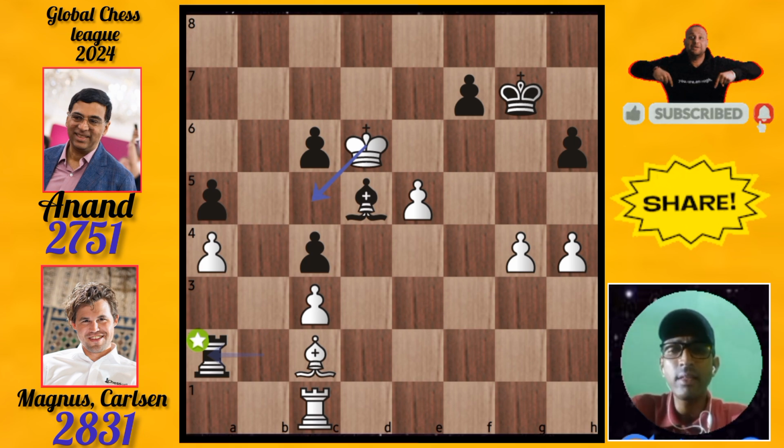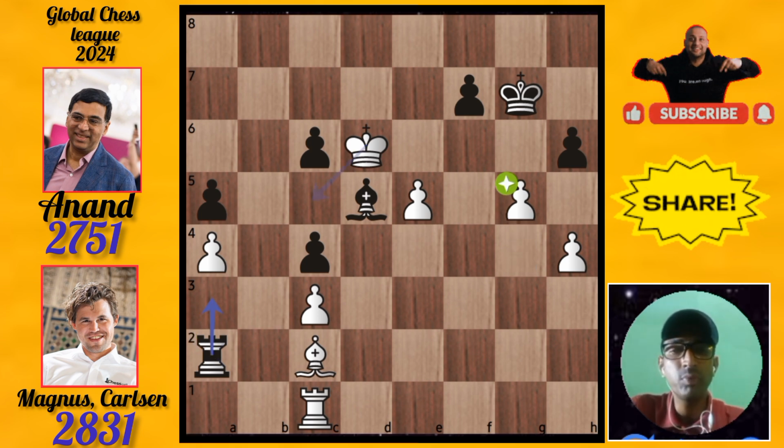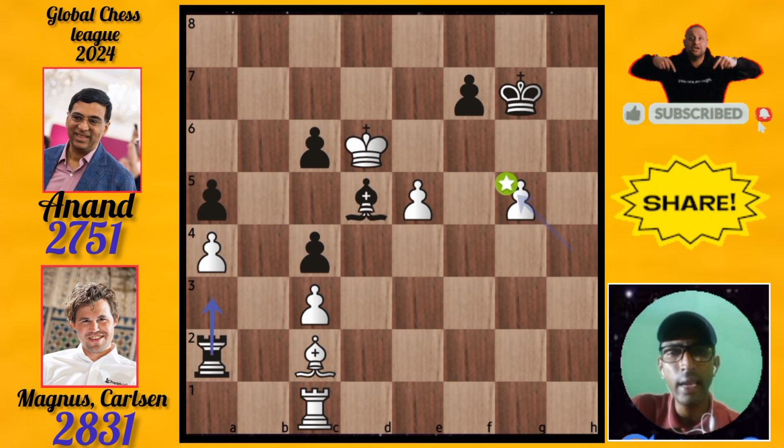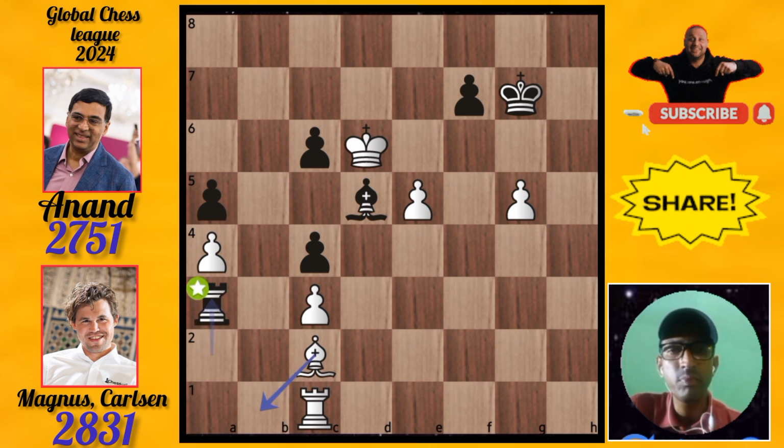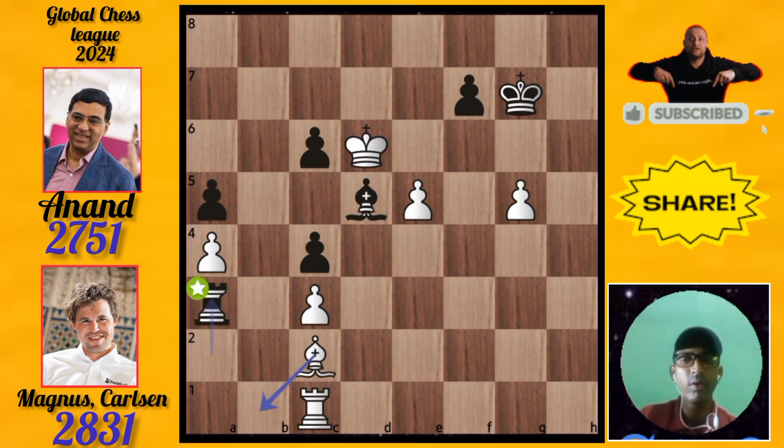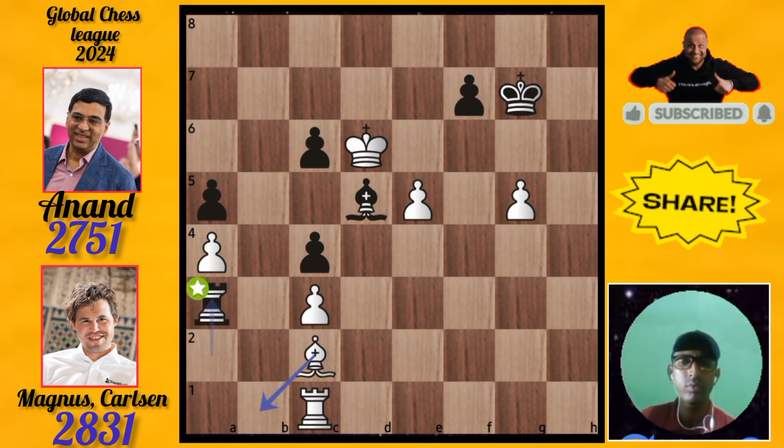We will see how to carry this match, Magnus. Magnus is playing amazingly now. Push the pawn to g5. If he captures, then take the capture. Okay. We will see how to carry this match, Viswanathan Anand. He played his rook to a3. Now attack the pawn with the rook.